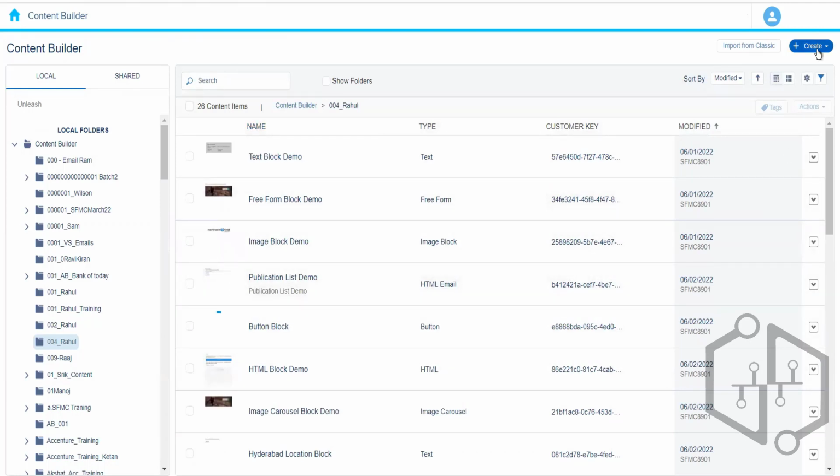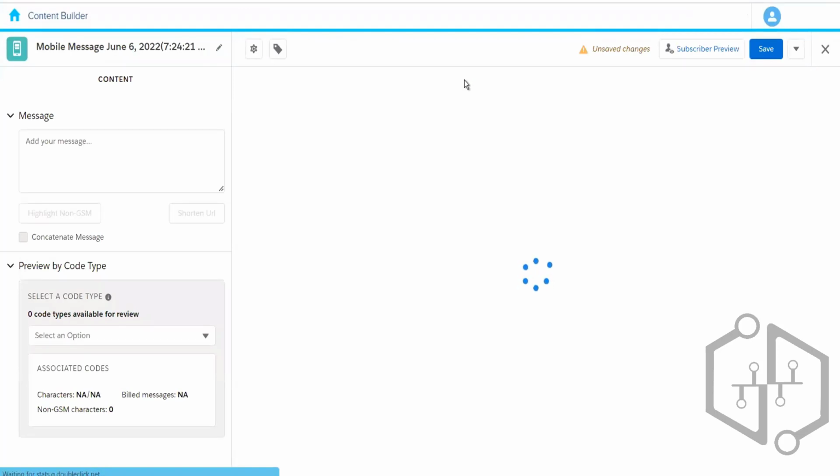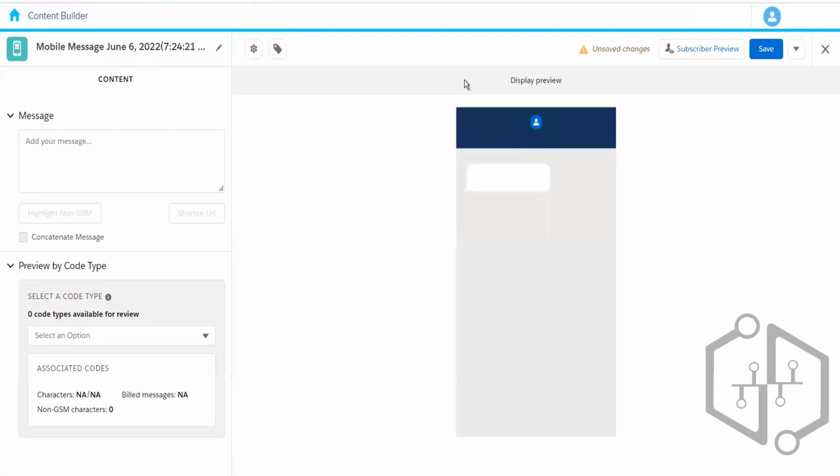Next, we can create the SMS message here. We can either create the SMS from here or from the mobile studio. We have different ways to send the SMS. If you are sending the SMS through Journey Builder, then we have to create it from here. And if you are sending the SMS from the automation, then we have to create the SMS message from the mobile studio. We'll discuss the journey and the automation in upcoming sessions.